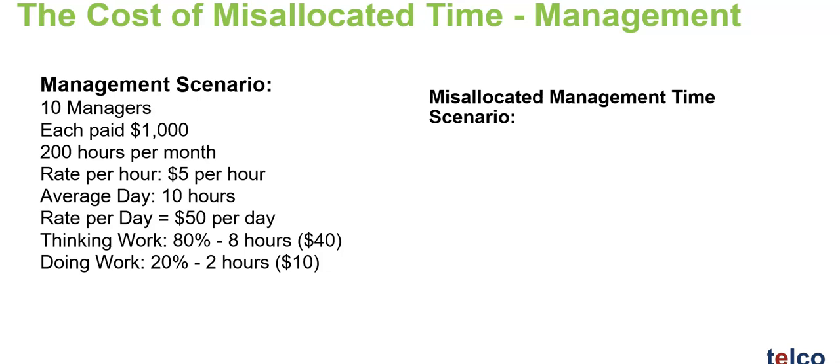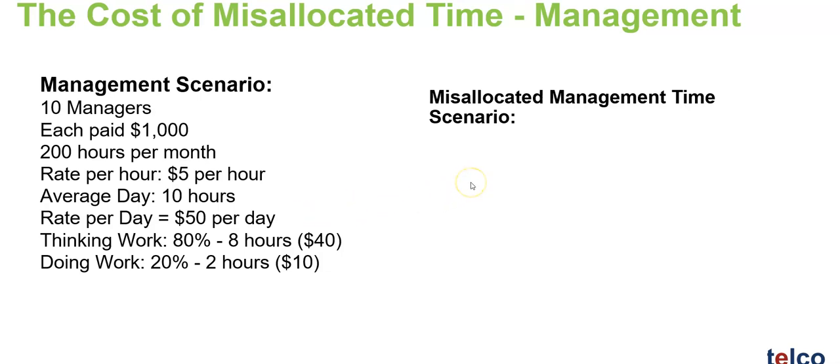That is 8 hours doing thinking work, 2 hours doing work. The $40 plus the $10 adds up to the $50 per day that the manager is paid. And this, according to the company, is the correct allocation of time, the correct allocation of financial resources towards the manager's day.